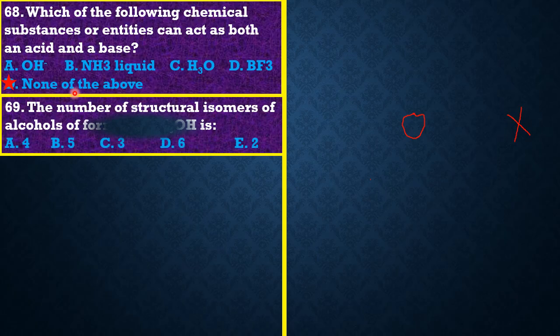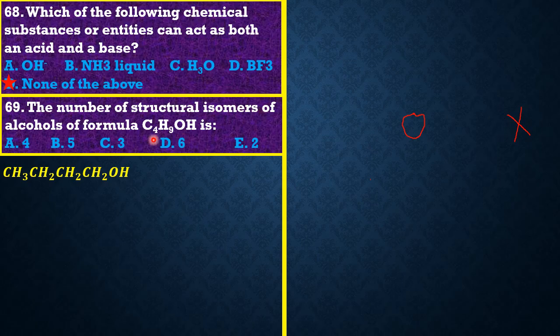Question 69 reads: the number of structural isomers of the alcohol of formula C4H9OH is? In essence there are 4 isomers in this case. Let's look at the 4. We have this compound, we have this one. When we put the OH group in the first position, note that they're asking for the structural isomers. Structural isomers don't involve functional group isomers.